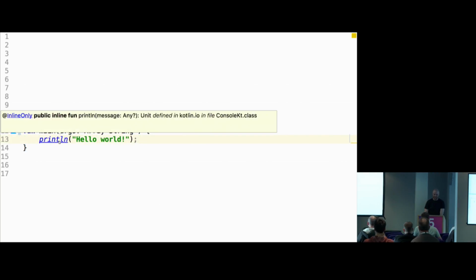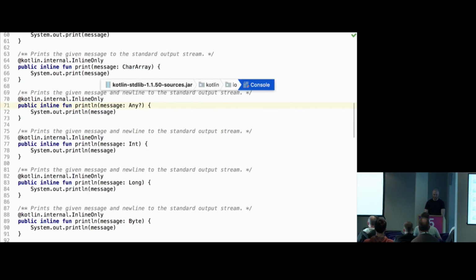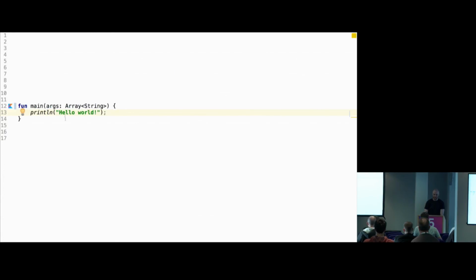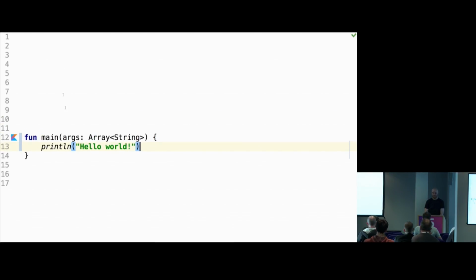Then println, if I click on this and go to source code, this is in Kotlin IO, it's basically Java System.out.println, so there's nothing magical going on. And as you can guess, this is a string literal, which means the semicolon is optional. As you might also notice, there is no class, unlike in C# or something. There is no class surrounding the main function, so you don't really need a class.